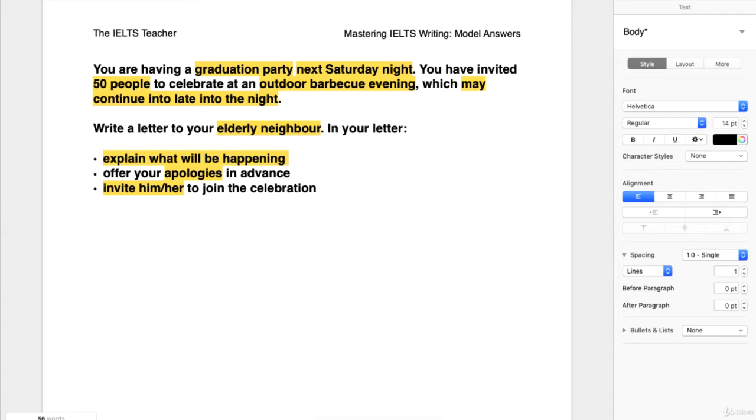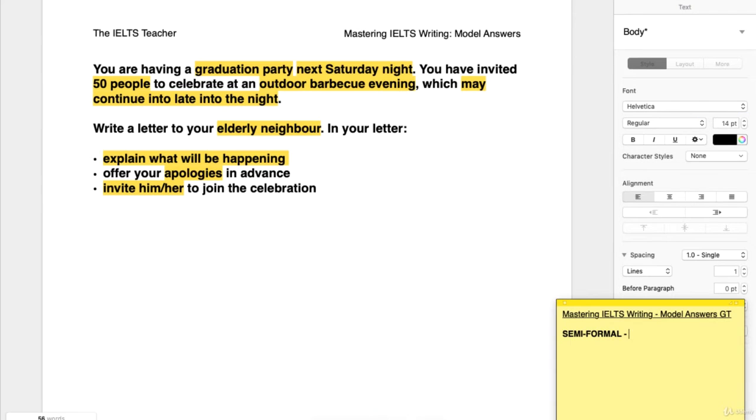And just the fact that it's an elderly neighbour should indicate that we need to write in a slightly more formal tone than usual with a neighbour. We need to be a little bit more polite, a little bit more old-fashioned, a little bit more courteous. And as a result, I think it's right that we adopt a semi-formal tone rather than an informal tone. So this will be a semi-formal letter.